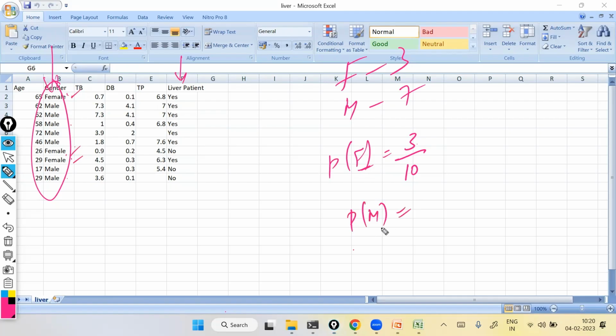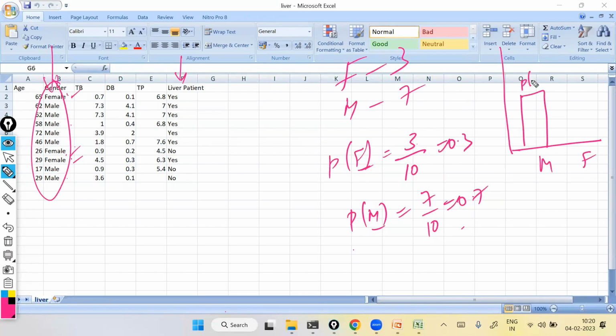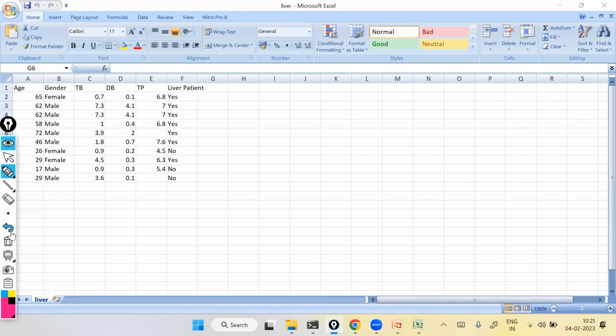For M, your interested one now is males. How many are there? 7 out of 10, which is 0.7. This is 0.3. Now represent the same thing: M and F on the x-axis once again, but this time P of M, not count of M. P of M and P of F. If you are representing the probabilities, then it is called a discrete probability distribution. Is that clear?